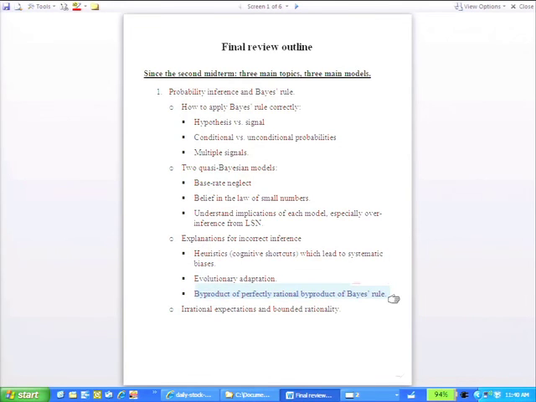Right? So this is a case where all of the assumptions that go into the model are perfectly rational, but the output of the model isn't. It results in people having systematically incorrect beliefs about a distribution of conditional probabilities, which is a failure of rational expectations. I just want you to be able to think somewhat richly about this. In a lot of cases, there are no firm conclusions about these issues. I just want you to be able to think somewhat robustly and intelligently about them. Okay, so that's about probability inference and Bayes' rule.